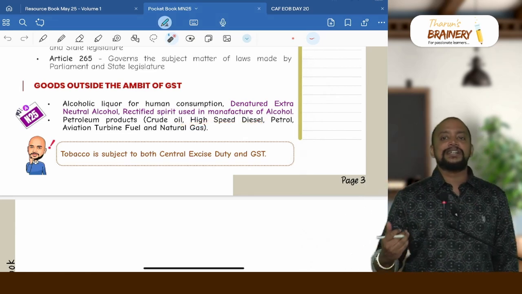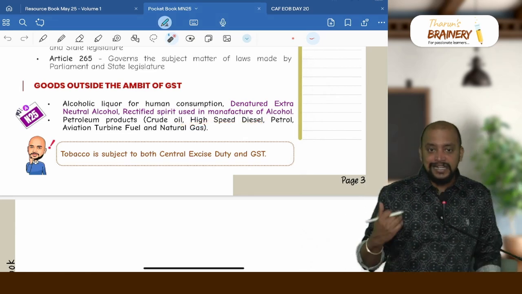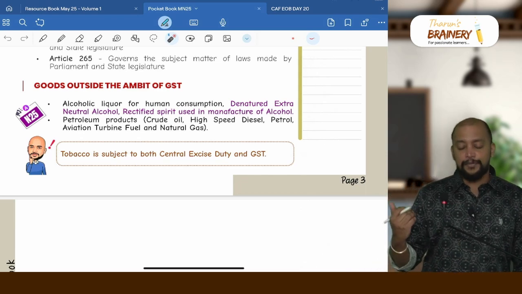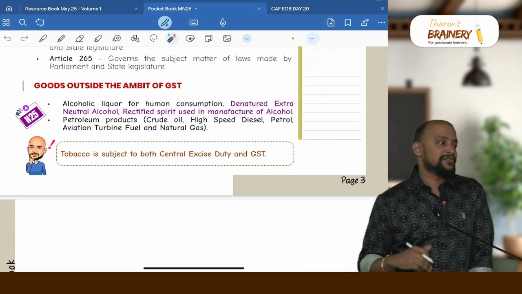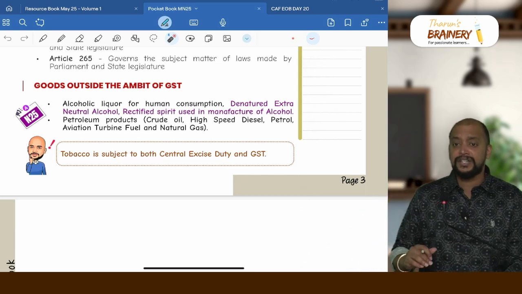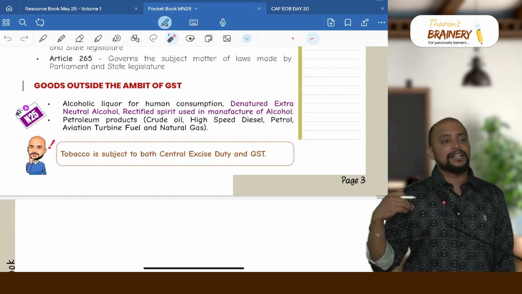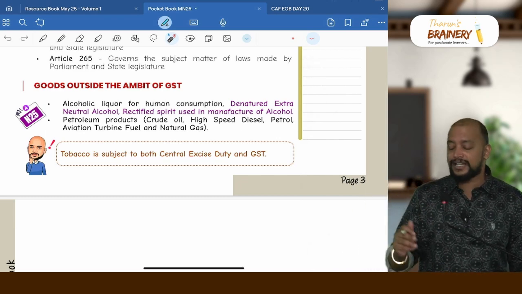Suppose if it is a normal diesel, is it covered under the ambit of GST? Yes, normal diesel is covered under the ambit of GST. Engine oil is covered under the ambit of GST. Kerosene oil is covered under the ambit of GST. Even LPG is also covered under the ambit of GST, but CNG is natural gas, that is not covered under the ambit of GST.